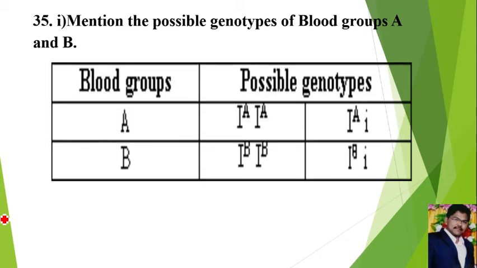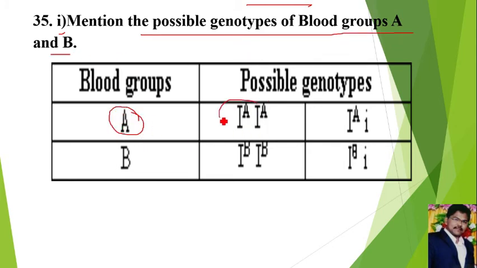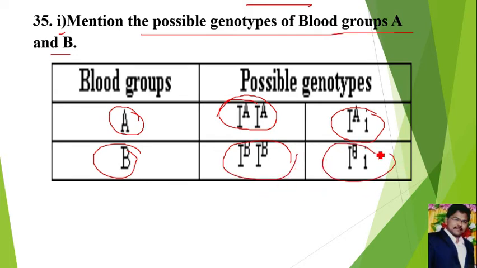Next, question number 35, which also contains two parts. Part 1 is mention the possible genotypes of blood group A and B. If you see blood group A, it may contain the genotype in homozygous condition IAIA or in heterozygous condition, that is IAi. If you see blood group B, persons may contain IBIB, that is homozygous dominant, or IBi, that is heterozygous dominant.